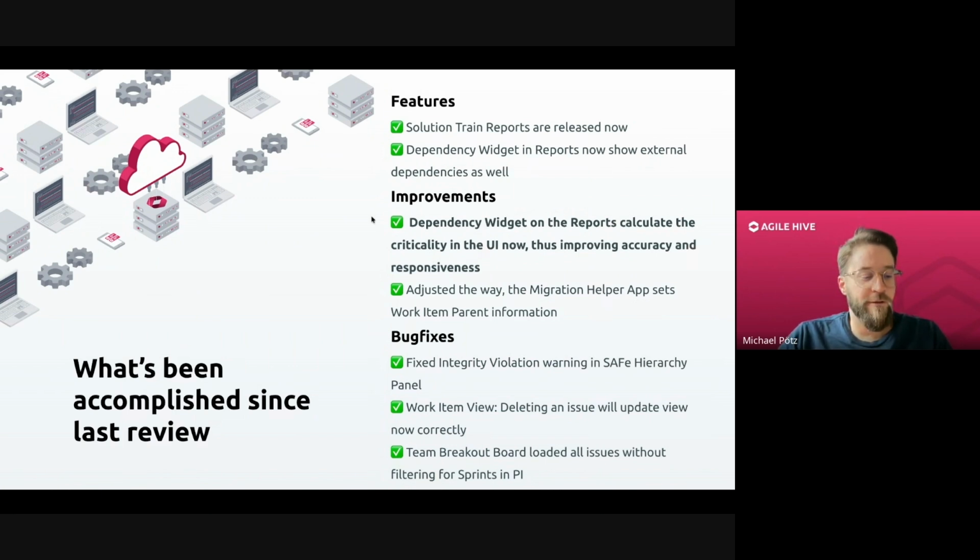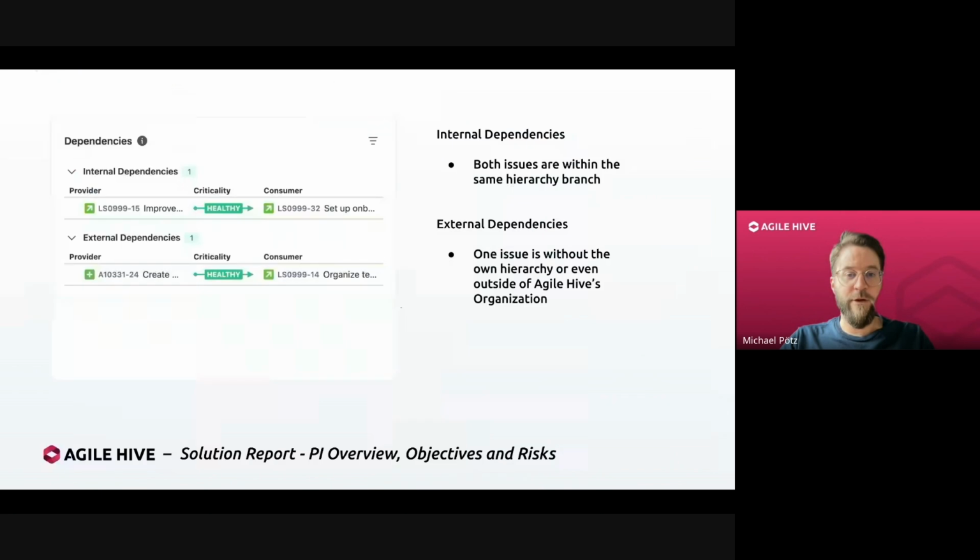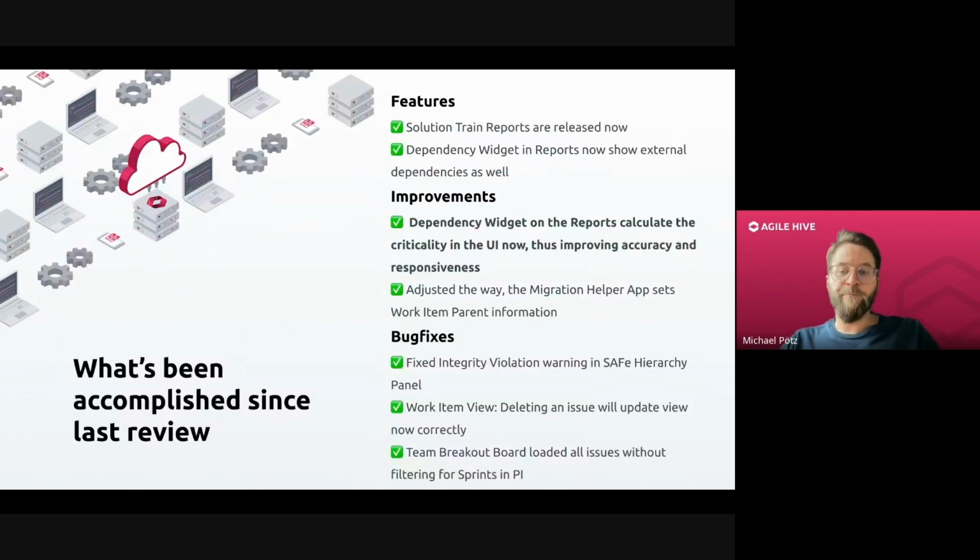And also, another improvement that we made to the dependency widget: all the display of the criticalities that you can see here are now calculated on the user side, not when you trigger the request, and they are not loaded in the backend anymore, but are now loaded on the user side, which makes it more responsive, so that you can see your responses and the data being displayed in this widget faster than previously.